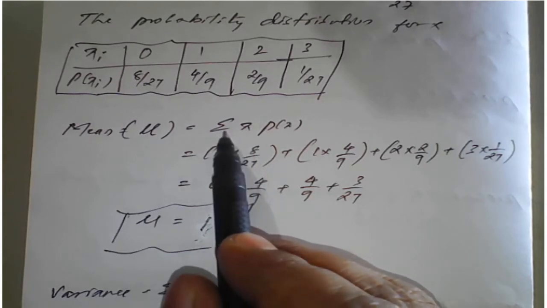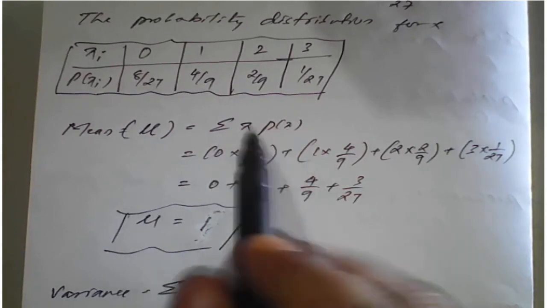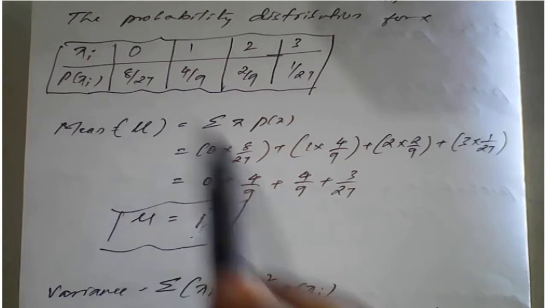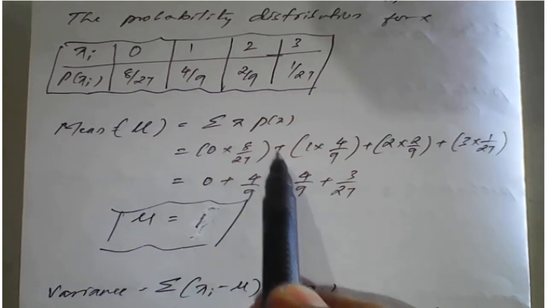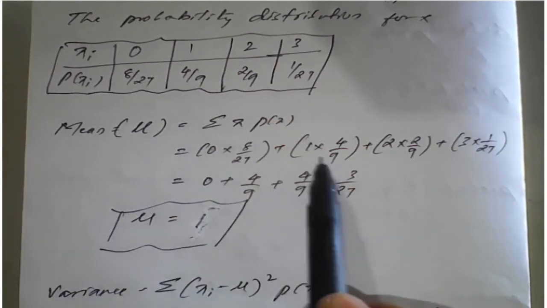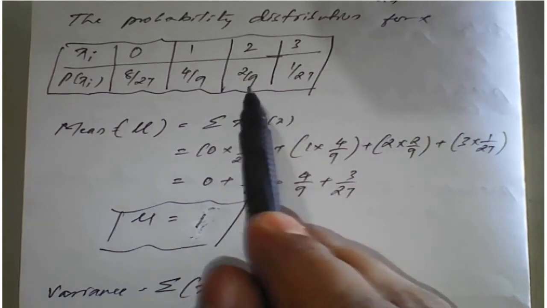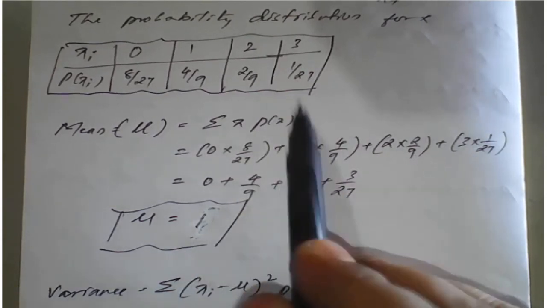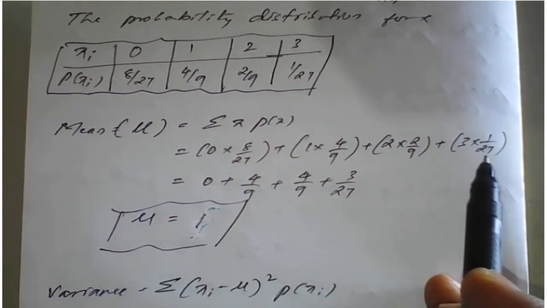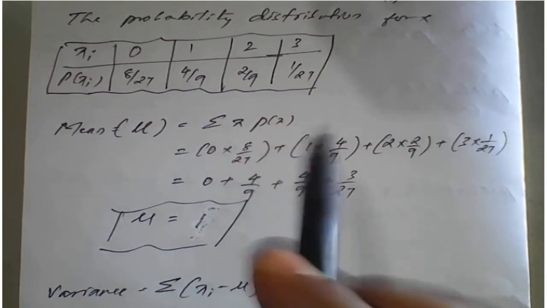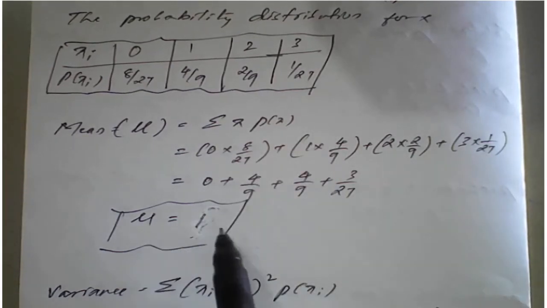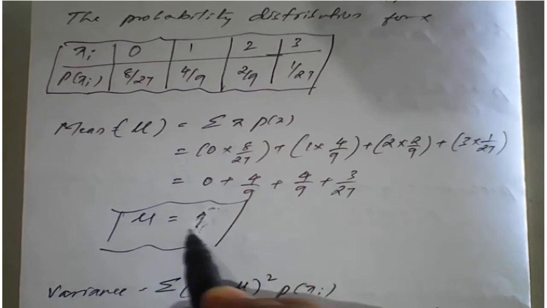So the mean of the probability distribution is given by the summation of x into p of x, that is 0 into 8 by 27 plus 1 into 4 upon 9 plus 2 into 2 upon 9 plus 3 into 1 upon 27. On simplification, what do we get here? The mean is 1.